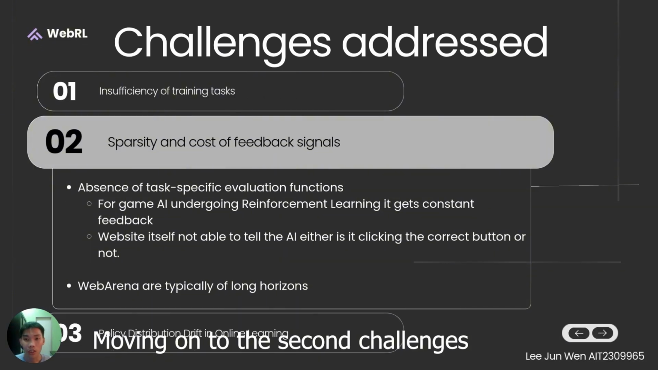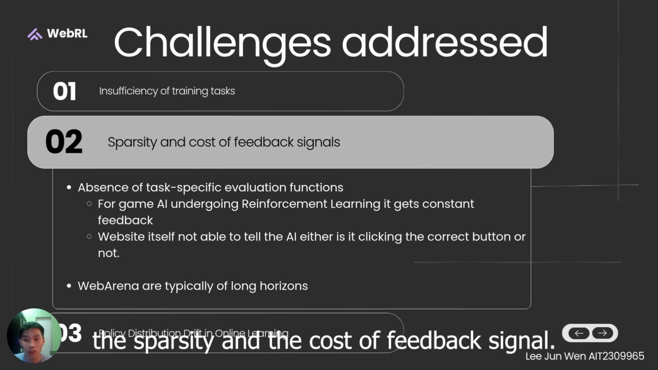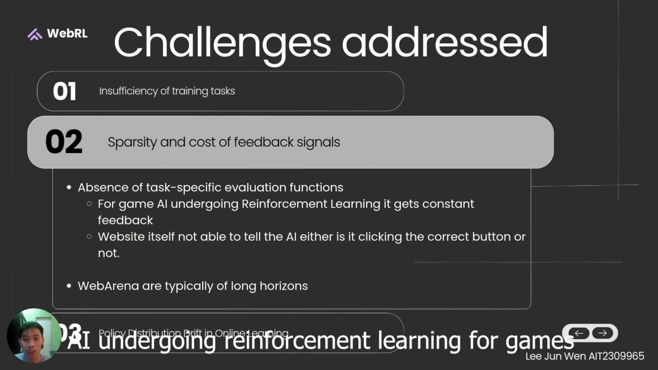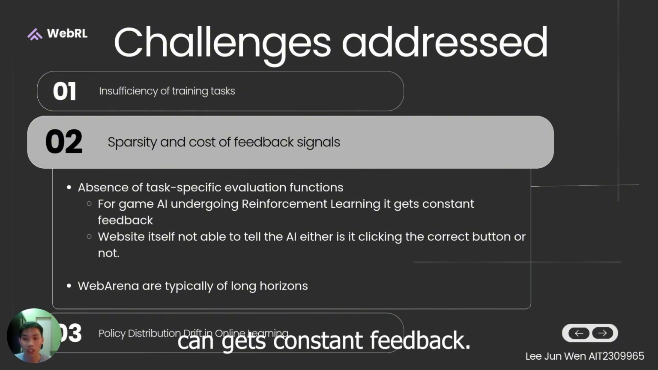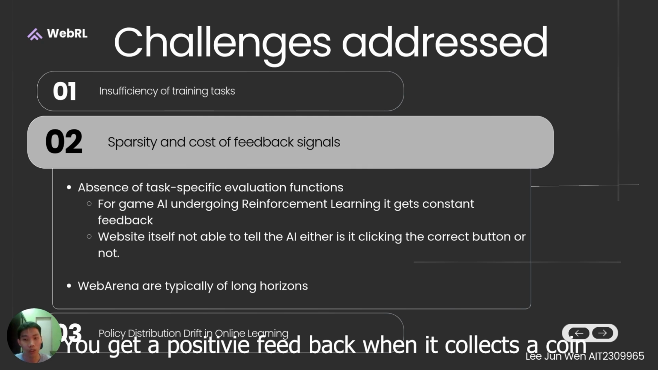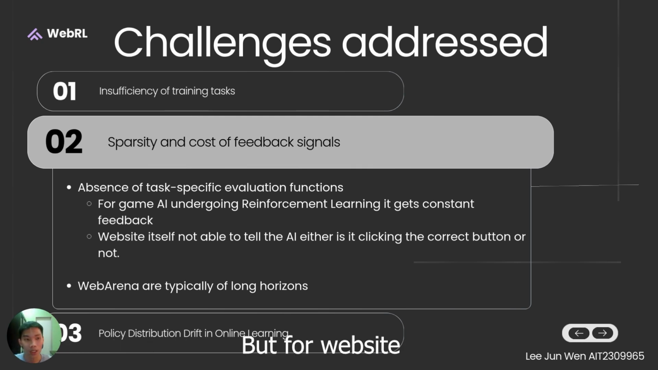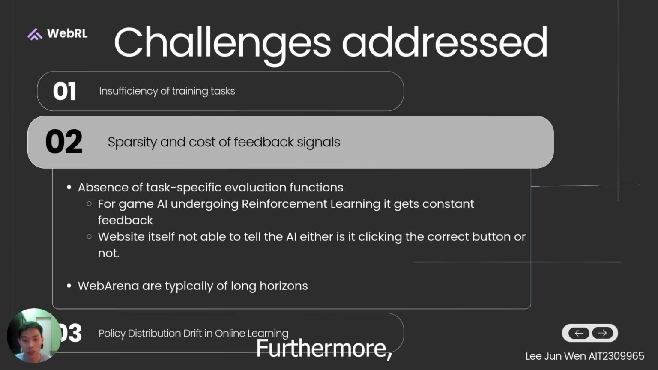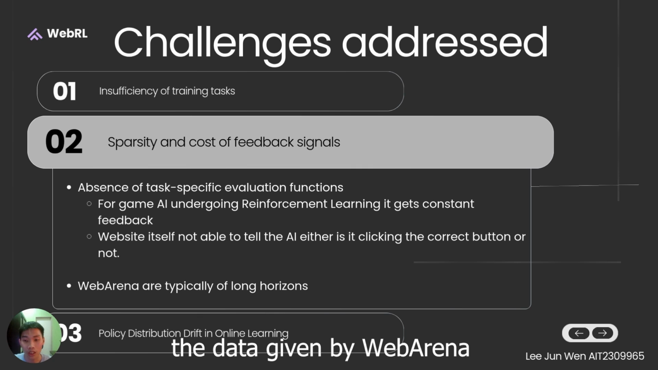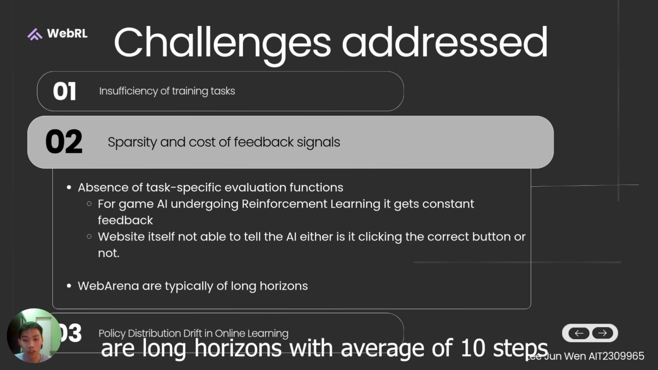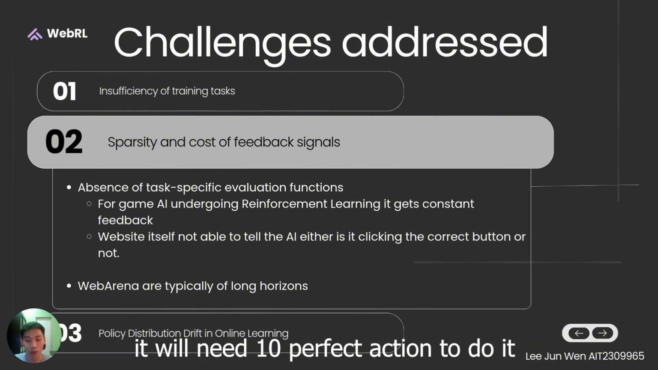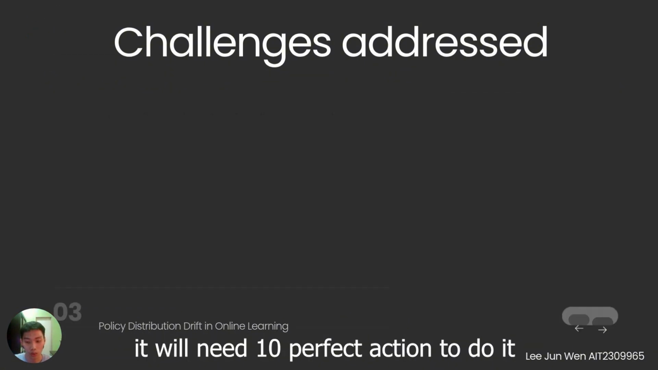Moving on to the second challenge, the sparse and costly feedback signal. There is no task specification evaluation for websites. For example, with an AI undergoing reinforcement learning for games, you can get constant feedback. You can get positive feedback when you collect a coin. But for a website, it cannot tell the AI whether clicking the button is correct or not. Furthermore, the data given by WebArena are long horizon with an average of 10 steps, which means in order to do a specific task, it will need 10 perfect actions to do it.